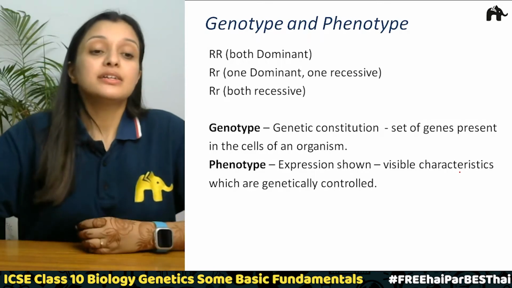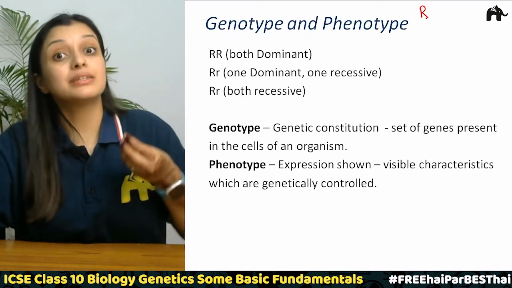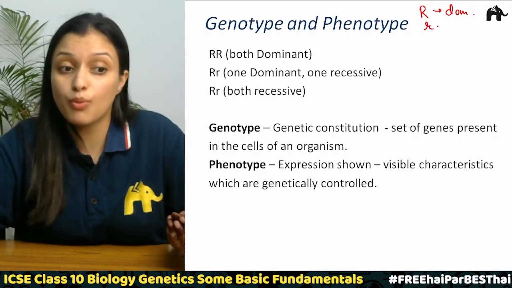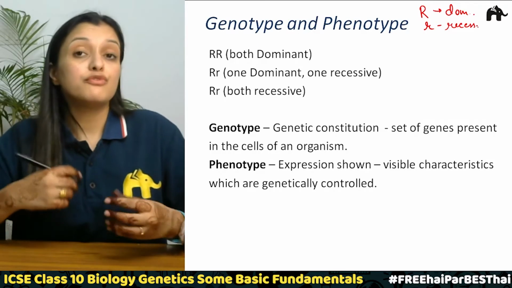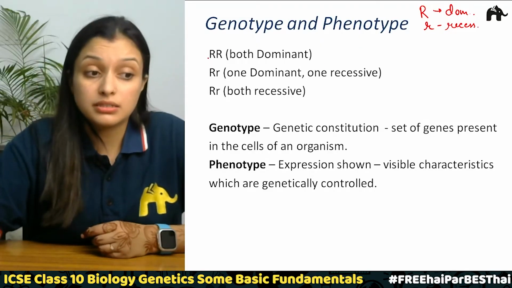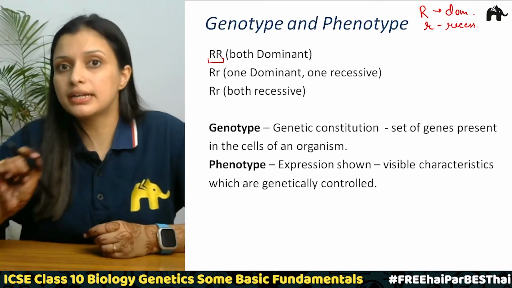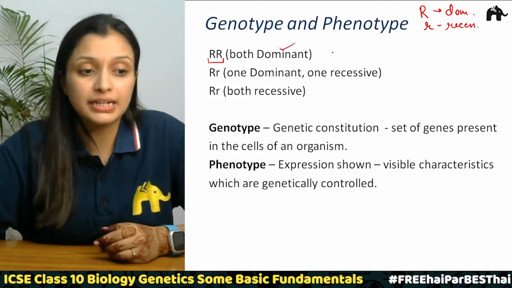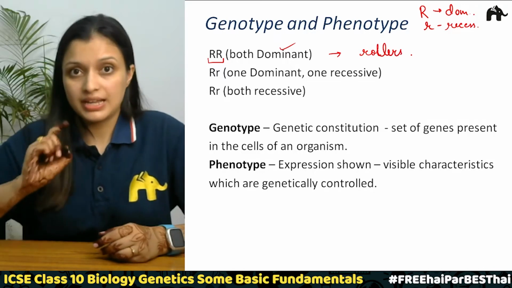So we know that in genetics a capital alphabet, say capital R, will represent a dominant trait and a small one will represent a recessive trait, correct? Now when we were talking about tongue rollers, the genetic makeup can be capital R, capital R. It means both the alleles are dominant, so they will be able to roll the tongue, correct?